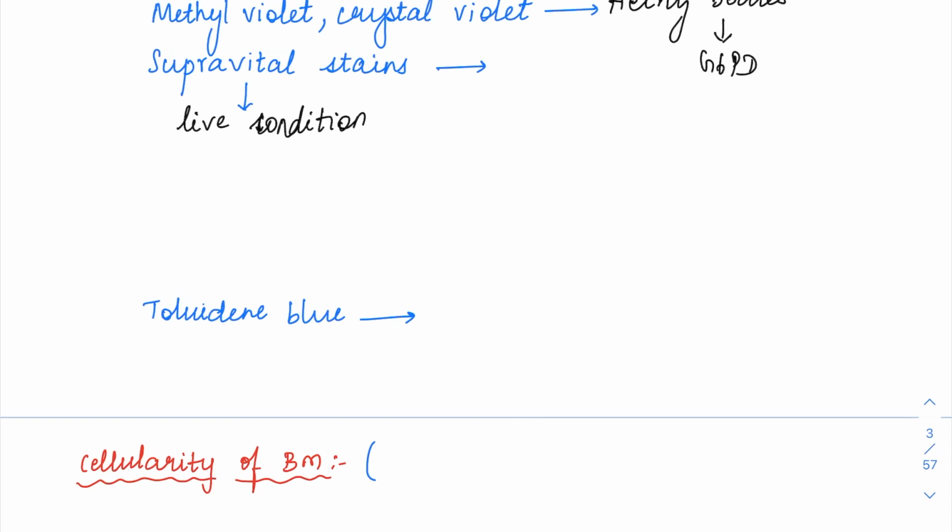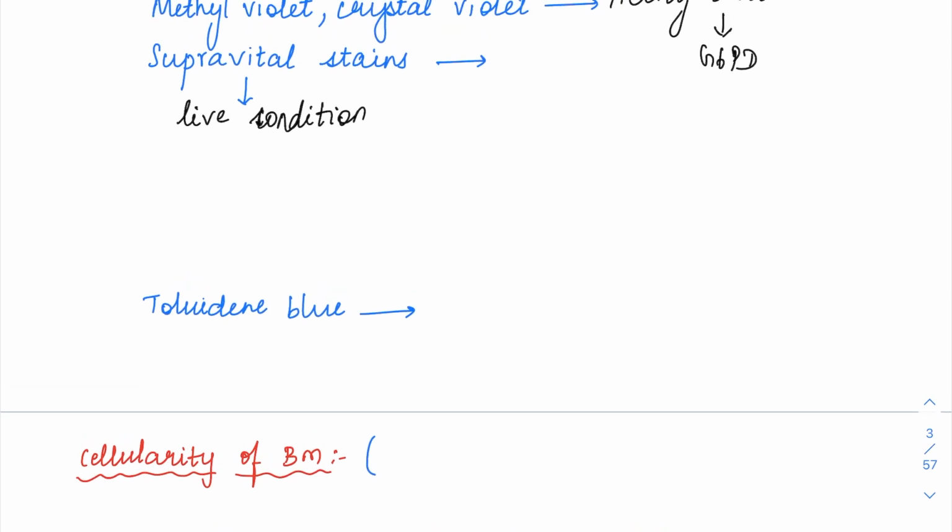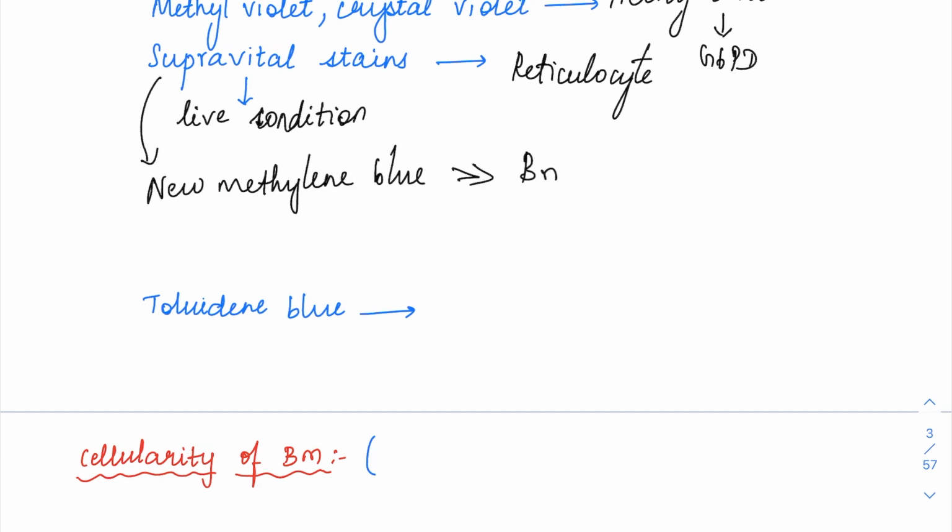So directly you are going to stain the cells, so you can monitor the actual production of certain cells. Supravital stains we routinely use to stain for the reticulocytes. Reticulocytes are normally seen in a peripheral smear also, but they will look like polychromatophils. So in order to identify and give the perfect reticulocyte count, you will have to stain with the supravital stain. Especially we have supravital stains like new methylene blue and brilliant cresyl blue. Out of these, new methylene blue is going to be the best stain for reticulocytes.